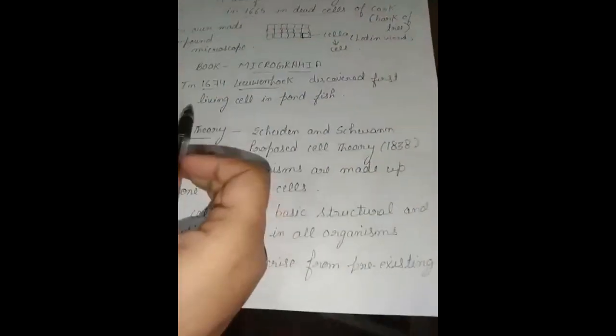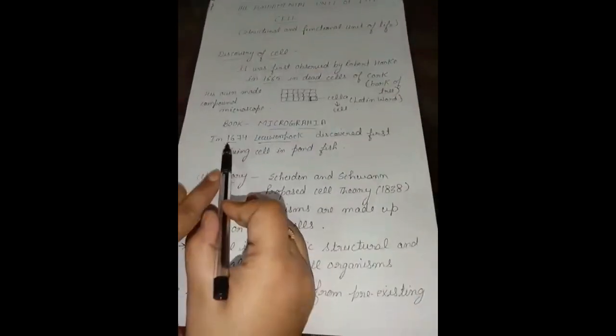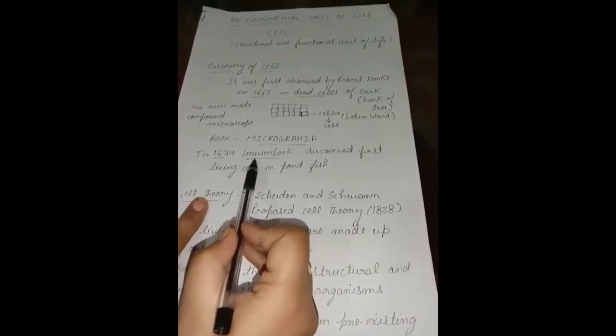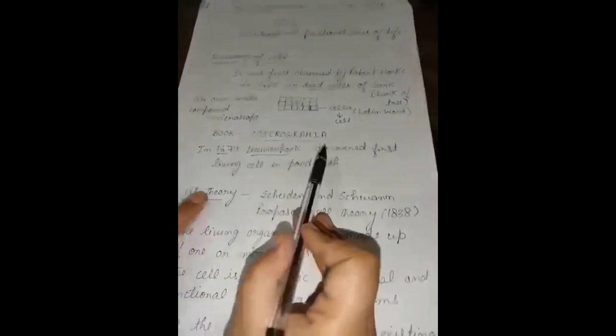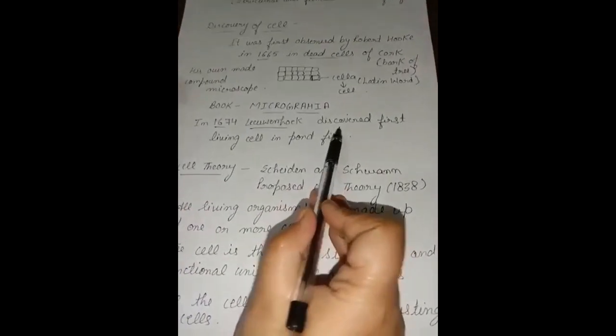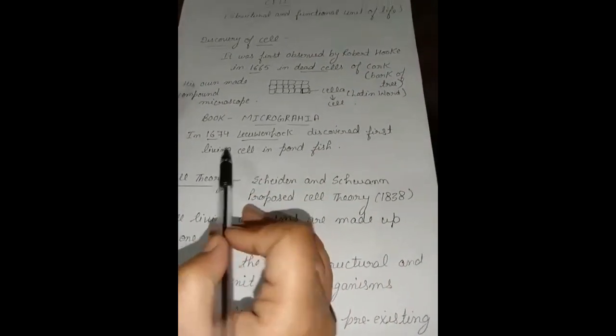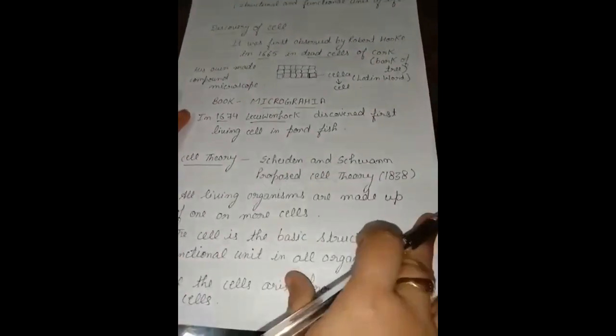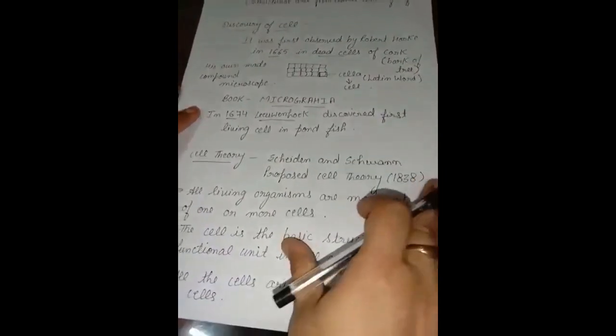After so many years, in 1674, Leeuwenhoek, another scientist, discovered the first living cell, and he discovered the first living cell in the pond fish. Okay, he used the sperm of the pond fish.